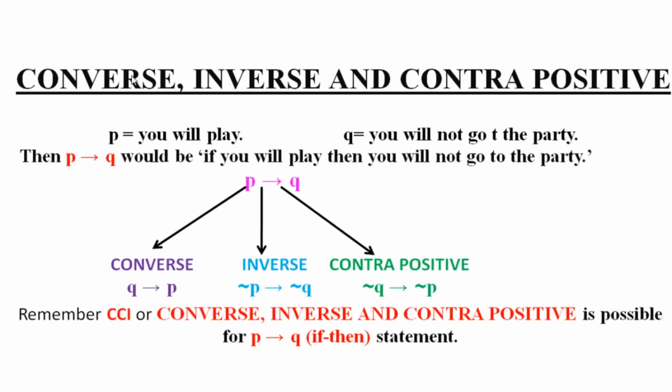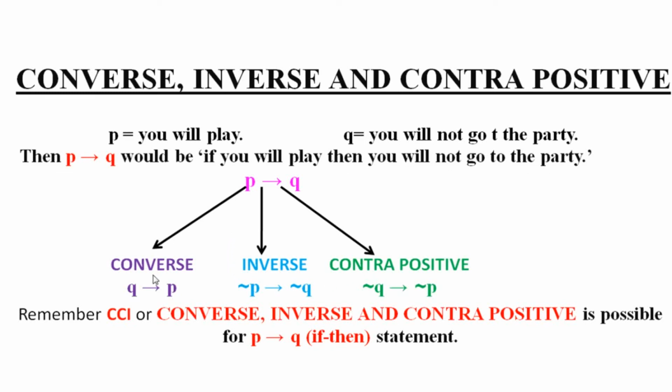Now we'll come to know about converse, inverse, and contrapositive. There are two propositions. You will play, you have stored it in P, and in Q you will not go to the party. Then P implies Q would be, if you will play, then you will not go to the party. When you have this kind of thing, you can find out the converse, inverse, and contrapositive.